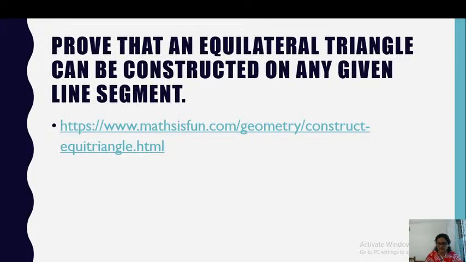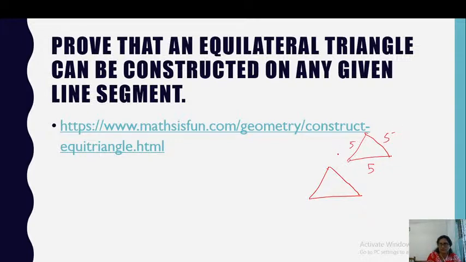So, equilateral triangle, what do you mean by an equilateral triangle? A triangle with all the sides of same measure. If all the sides are same, then it is equilateral. Then also all the angles will be same. So, we have to construct an equilateral triangle on a given line segment. So, if you are given a line segment of 5 centimeter, you have to draw an equilateral triangle of 5 centimeters.